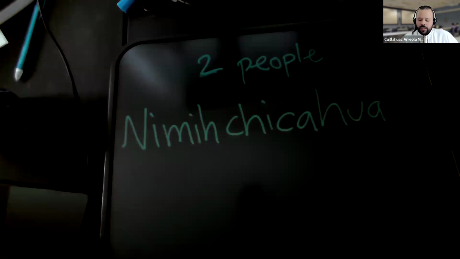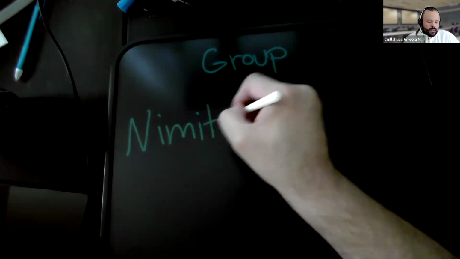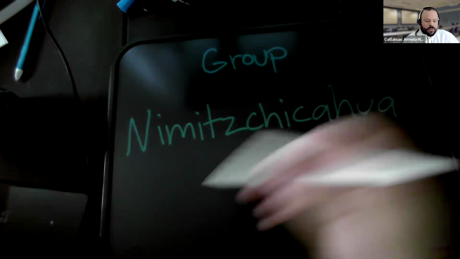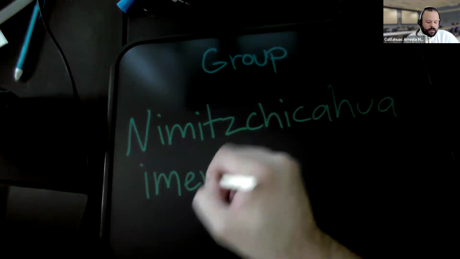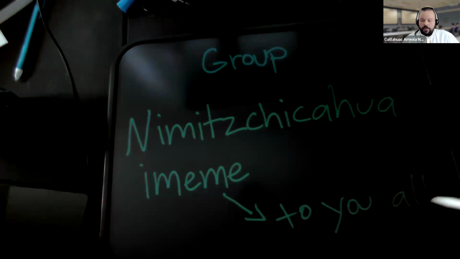Now, what if you want to create a group of people? Now that changes. This is for a group of people. Starts out the same, ni, mi, chi, ga, wa. We're going to add imeme. And this is the part that means to you all. Ni mi chikawa imeme.